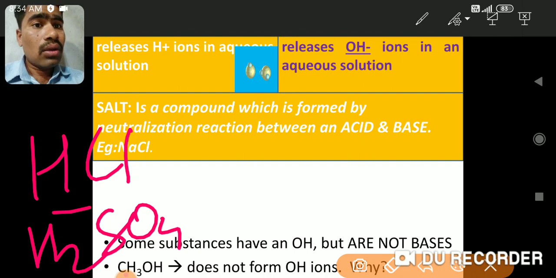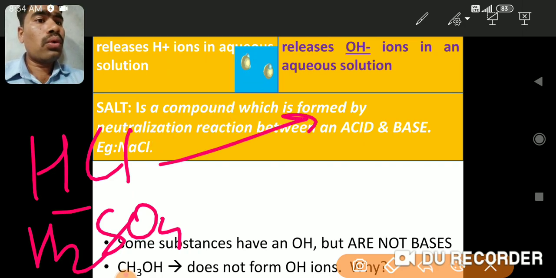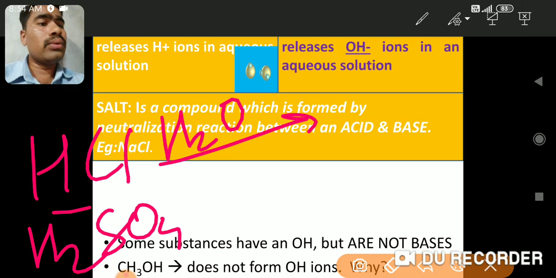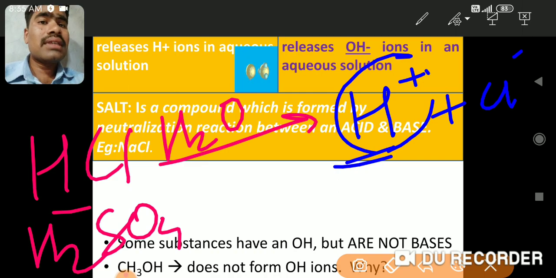The reason is that when water is added to it, it gives rise to H plus and Cl minus ions. As H plus ions are formed, this can be considered an acid.